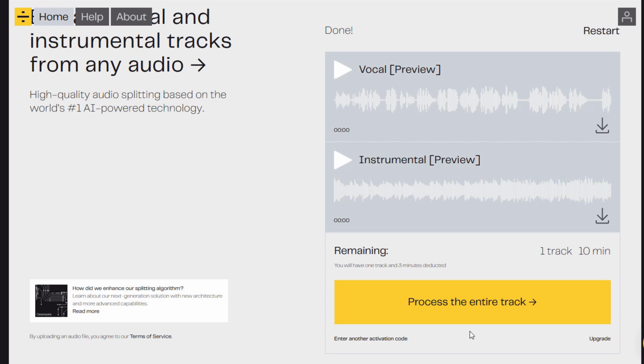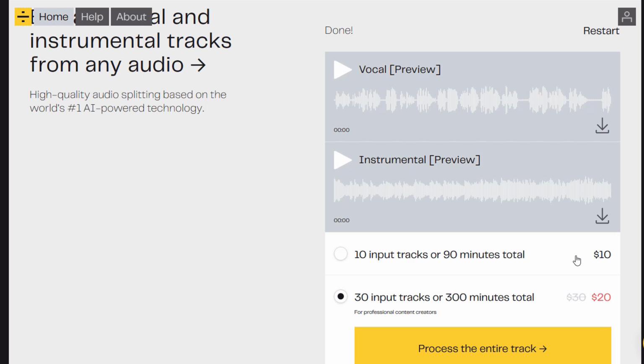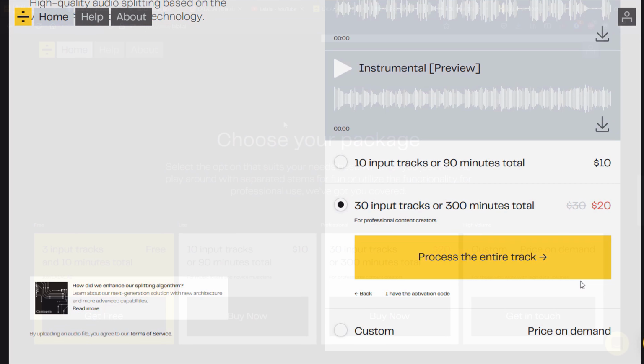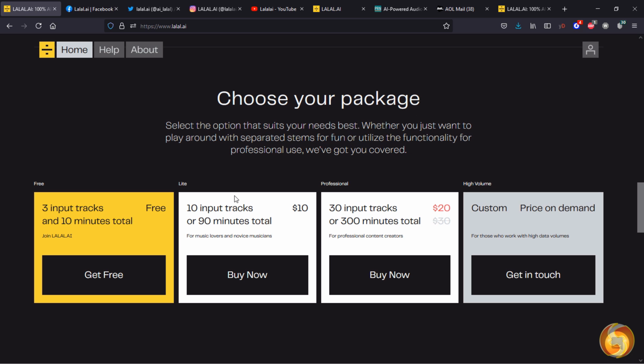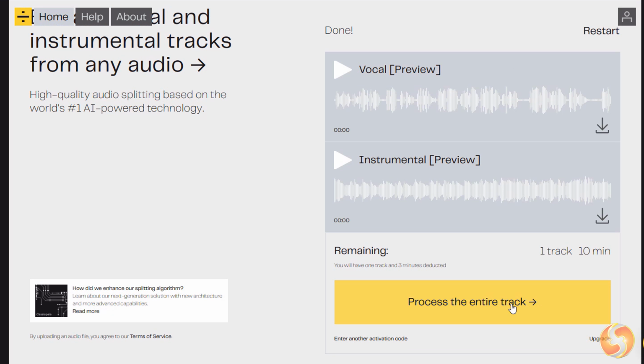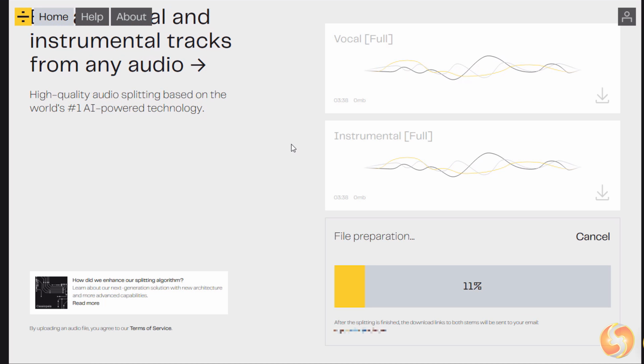With a free account, you can extract up to 10 minutes of sound in total. For longer and more tracks, you can go for a light or a professional upgrade to extract 90 minutes or 300 minutes. Click on Process to extract the vocal and the instrumental track entirely.